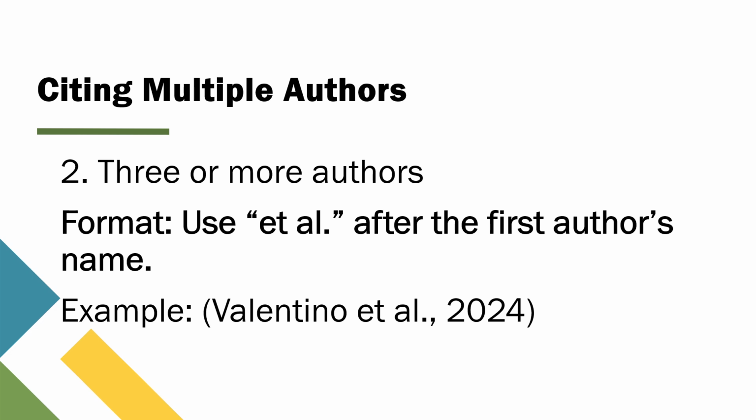For example, if you're citing a study by Valentino and several co-authors from 2024, your citation would look like this. Using et al. keeps your citation neat and manageable, especially when you're working with sources that have a long list of contributors. It's important to note that you use et al.